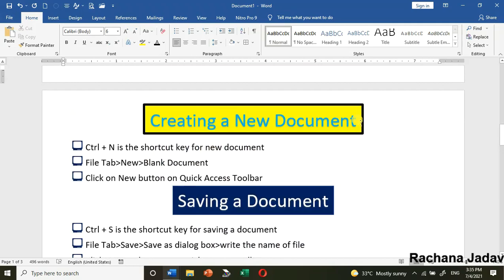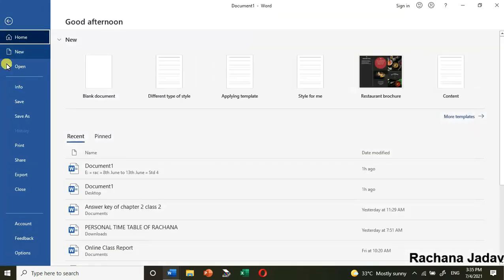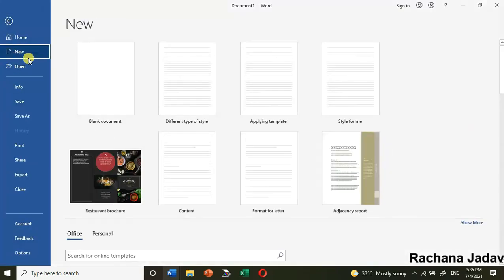Now how to create a new document? आप create करना चाहते हो new document, then how you will do it? So first of all, the shortcut key is there, Control plus N. तो कंट्रोल और एन आपको साथ में प्रेस करना है, और अदरवाइज यू कैन गो बाय फाइल इन दैट new option. You can see over here blank document.